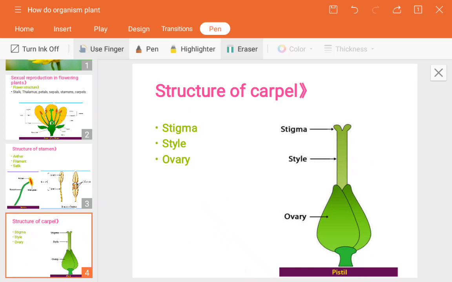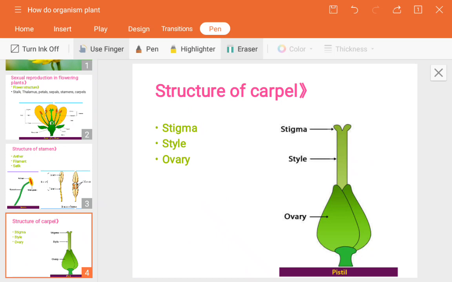Stigma is the first, uppermost part that receives the pollen grains. You can see a mouth-like structure there. It traps the pollen grains and carries them toward the ovary. Style is the connection between the stigma and the ovary. It is just a tube-like structure, acting like a filament.